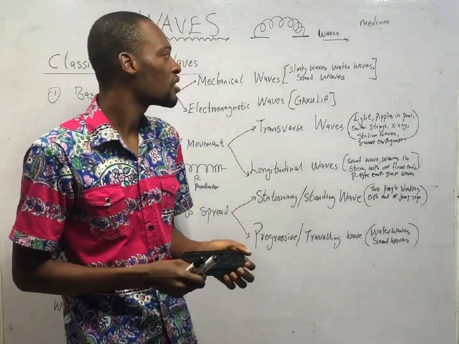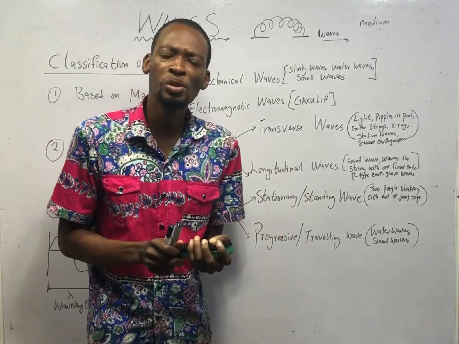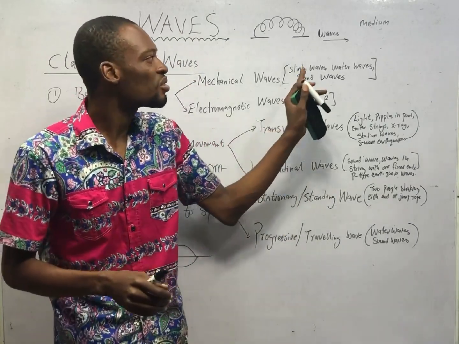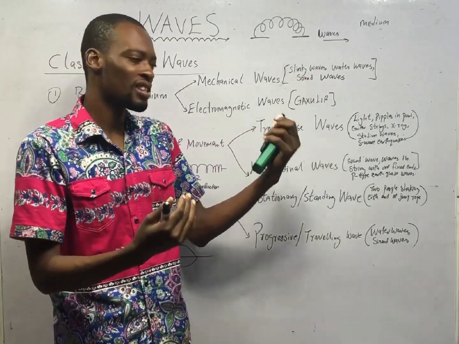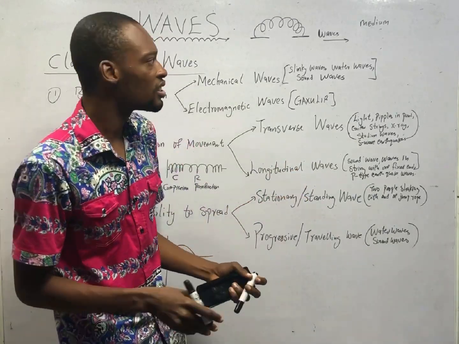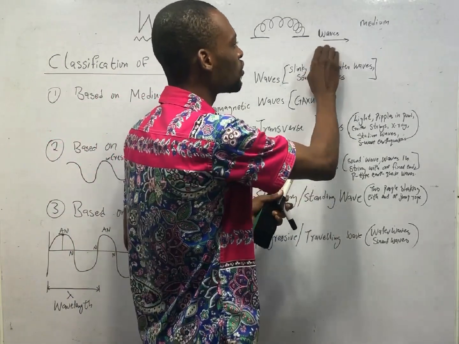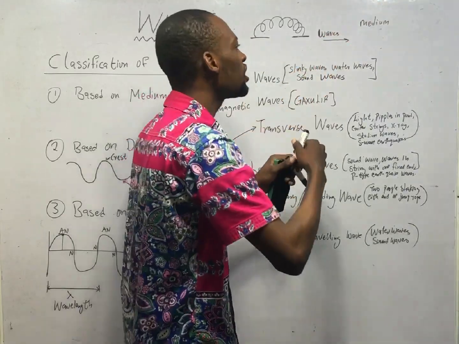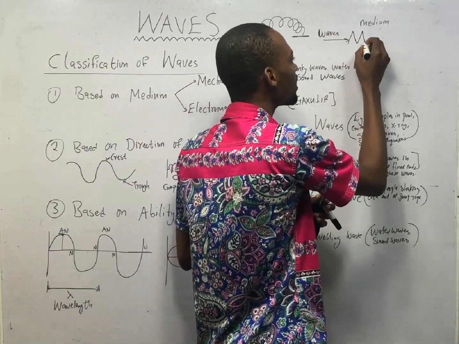In a transverse wave, the medium moves at right angle to the direction of the waves. It moves at right angle to the direction of the propagation of the wave. This is it. The wave is going this way generally. You see the medium is going like this.